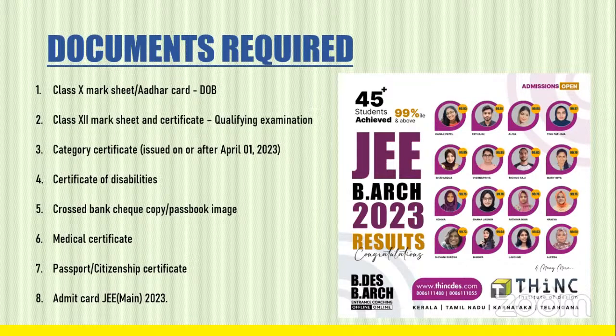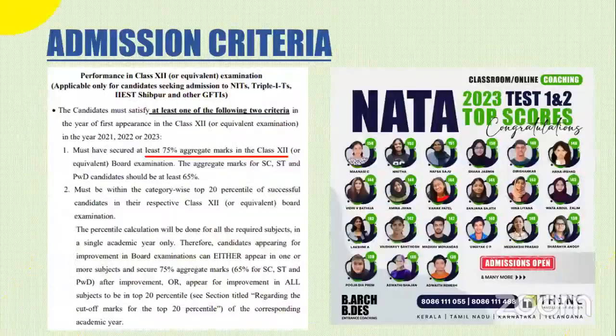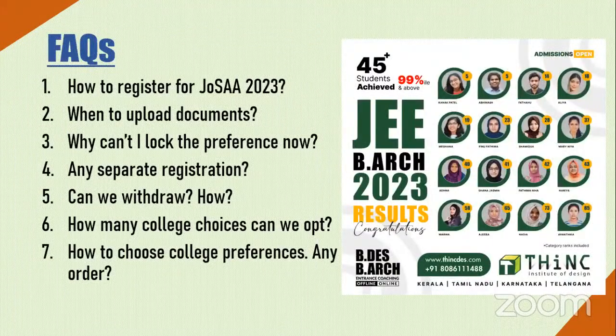But documents like, let's say, for example, your category certificate, if you belong to the OBC category and all, if you can have those certificates earlier on, a lot of students had called us up in the last week and have arranged it. So if you can do a little bit of pre-planning, go to the Tehsildar or the corresponding revenue officer and get that certificate, it will be very good, well and great if you can have that earlier. But uploading, you only have to do it after you get a seat.